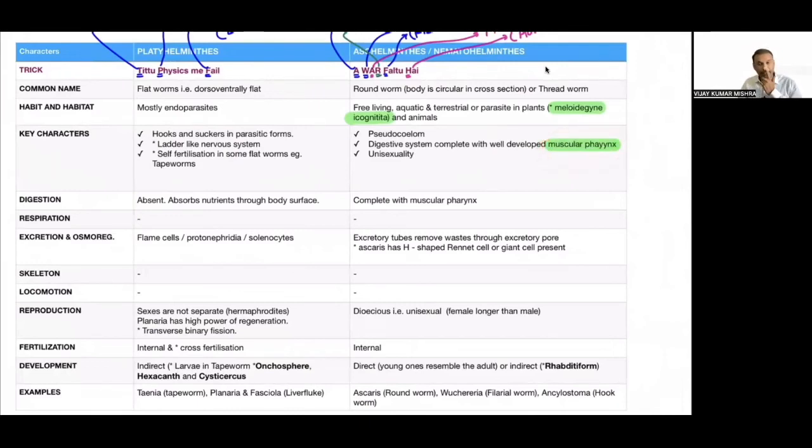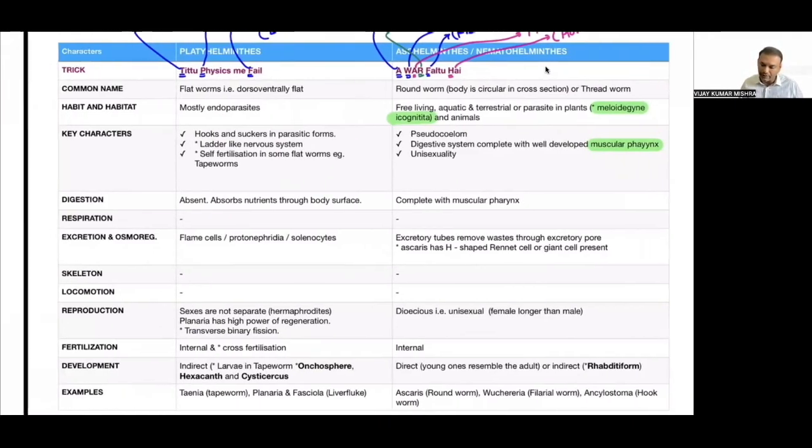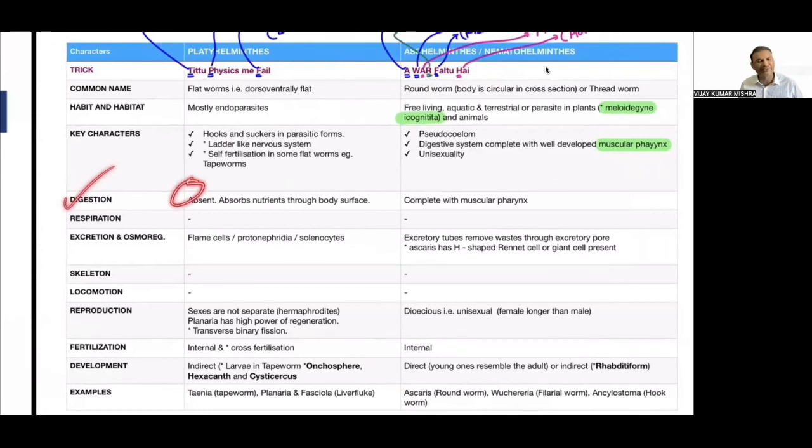So this point needs to be very, very clear to you. Now, digestion is going to be absent here because they are parasitic, no? So they will directly absorb the nutrients through their body surface. No need to have a digestive system, right? Complete digestive system is present with the muscular pharynx. Yes, sir. Muscular pharynx are there.